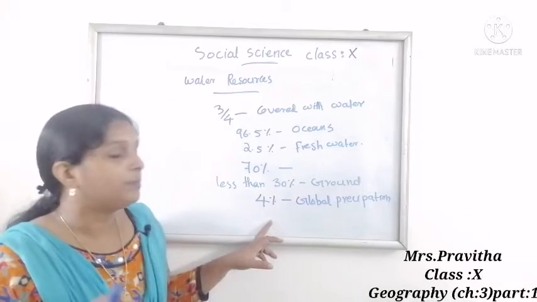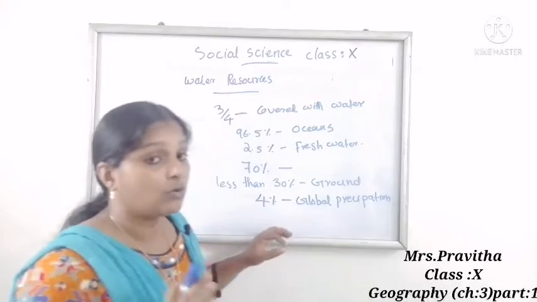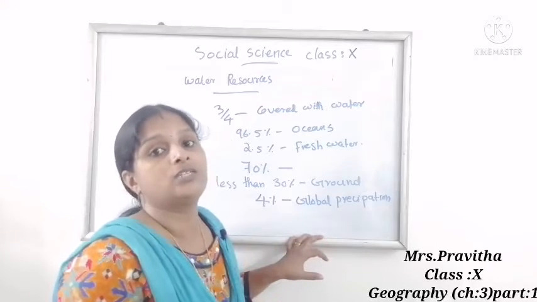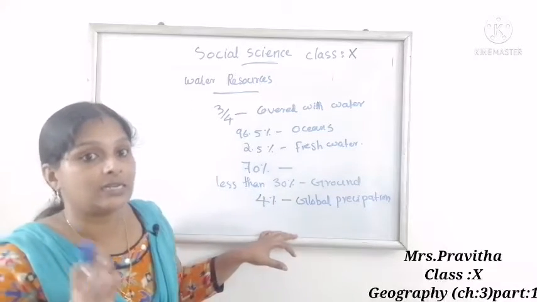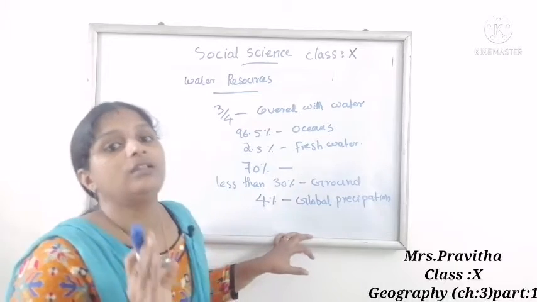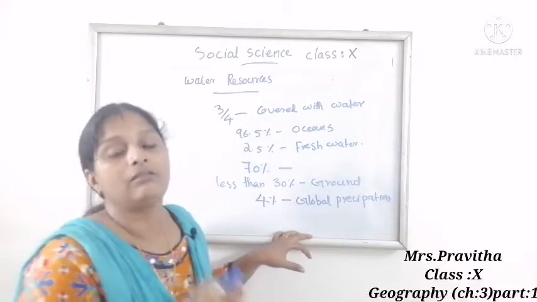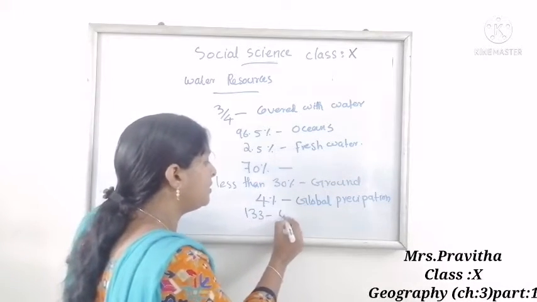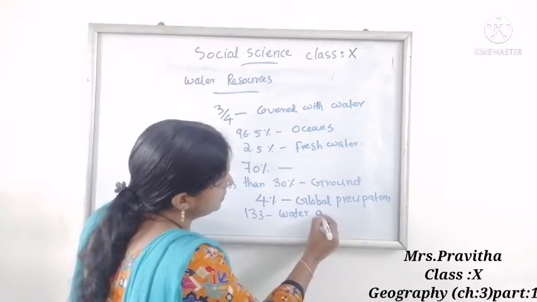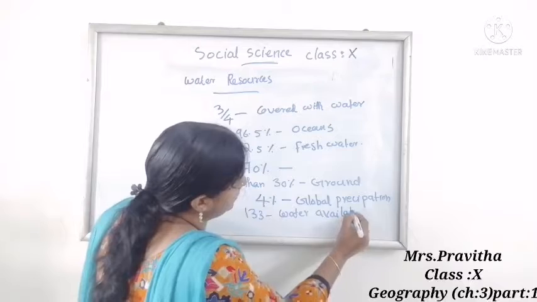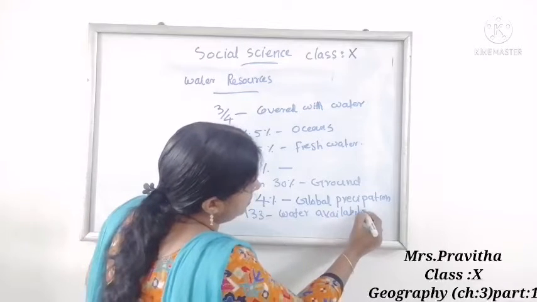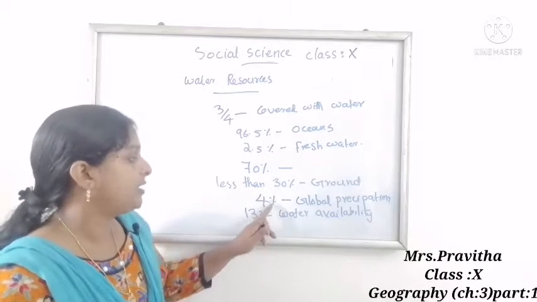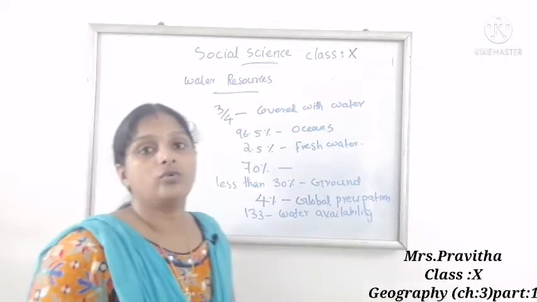So what about India's global precipitation? India receives nearly 4% of global precipitation, and ranks 133 in the world in terms of water availability per person. So in water availability per person, India ranks 133, and India receives 4% of global precipitation.